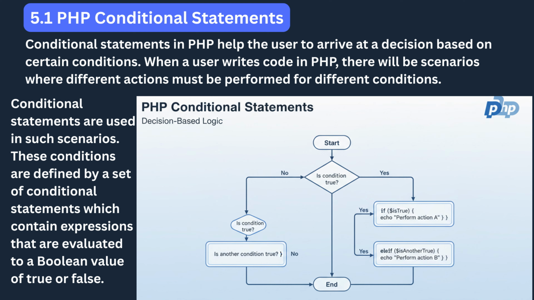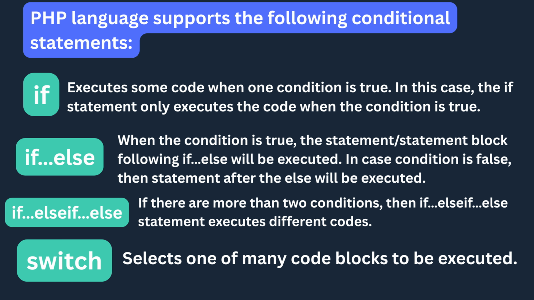This step-by-step evaluation makes PHP conditional statements powerful and flexible. They allow developers to write logic that adjusts to different inputs and scenarios, making programs intelligent and responsive. By understanding how PHP evaluates conditions and how these statements work together, learners can build dynamic code that reacts smoothly to real-world situations. As we move further into the concept of decision-making in PHP, it becomes essential to understand the different types of conditional statements supported by the language.